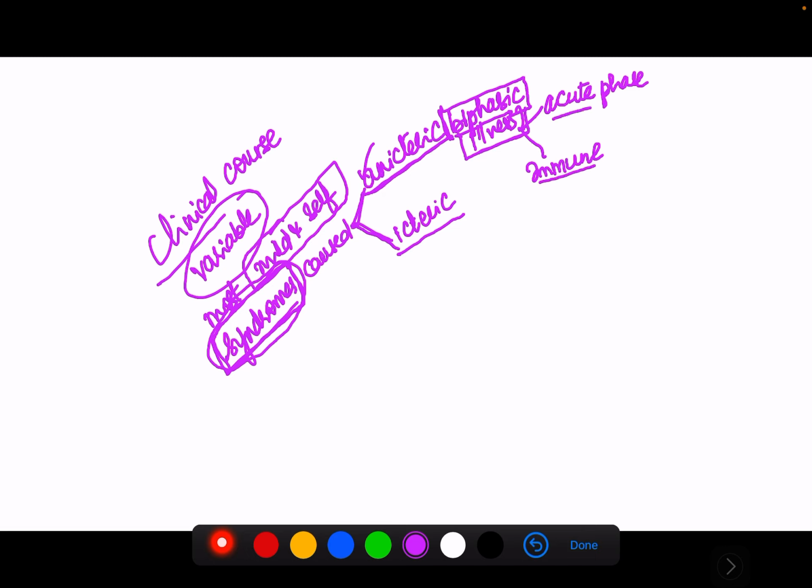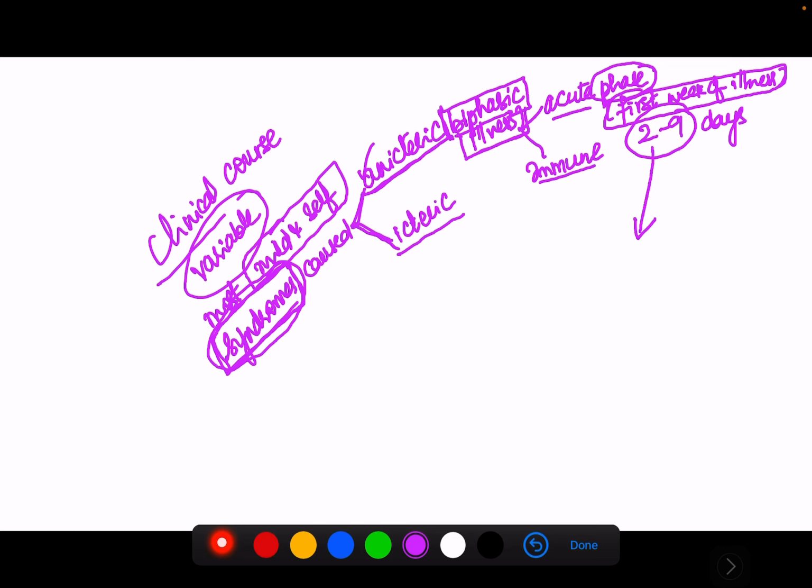The acute phase occurs in the first week of the illness, and it will typically last from 2 to 9 days. So how is this acute phase characterized?